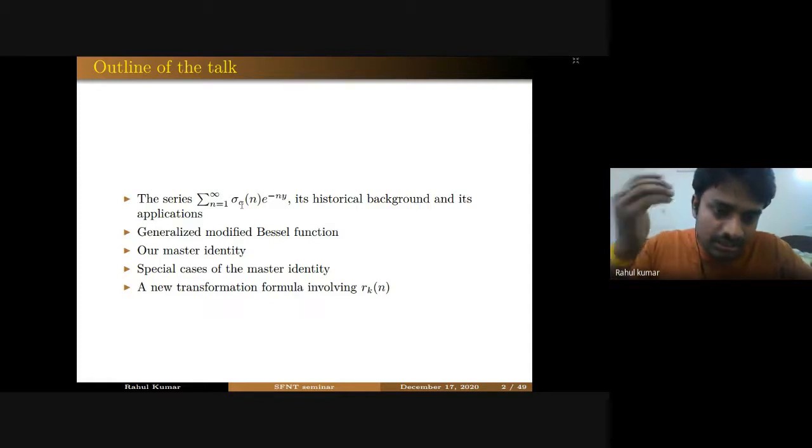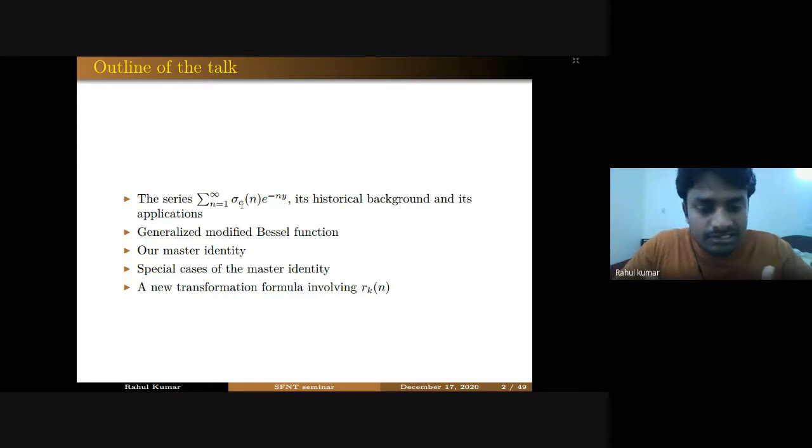Then I will be discussing the generalized modified Bessel function. And as I have written in my abstract, there is one master identity, so I will talk about what that master identity is, and then various special cases of this master identity. And at the end of my talk, I will discuss a new transformation formula involving r_k(n). So let's start with some definitions.